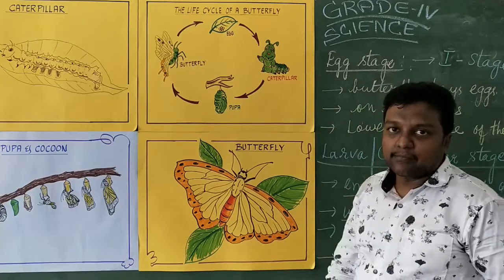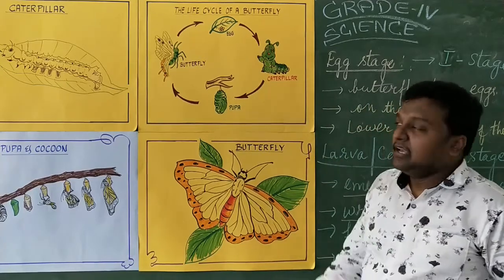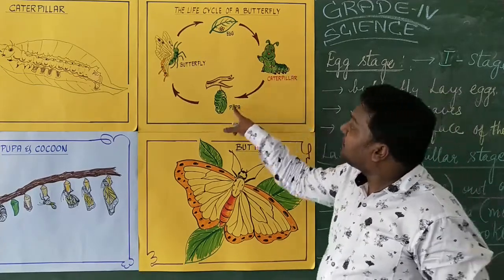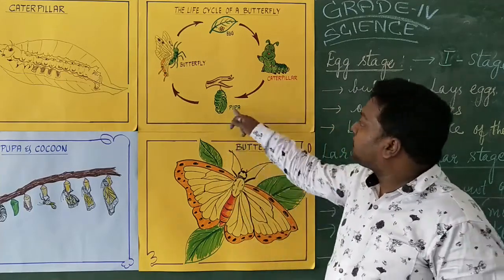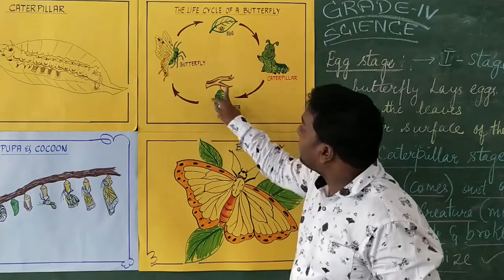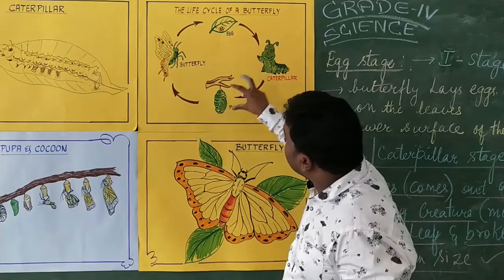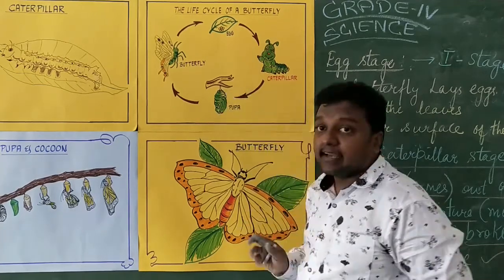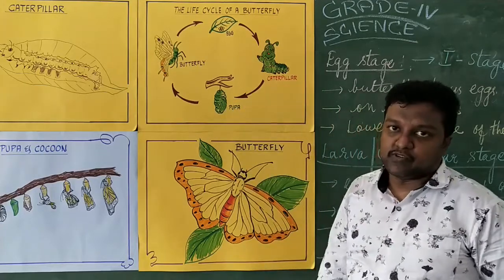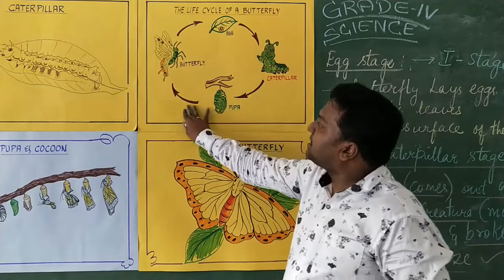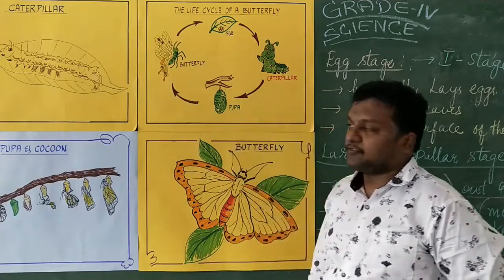The caterpillar can be seen, which is the second stage. In the caterpillar, another stage is the pupa. The cocoon pupa stage will be formed. The caterpillar constructs an outer covering on the twigs, a cocoon stage, and the layer that forms we call the pupa stage. And in the pupa, various development takes place and it comes out as an adult butterfly.